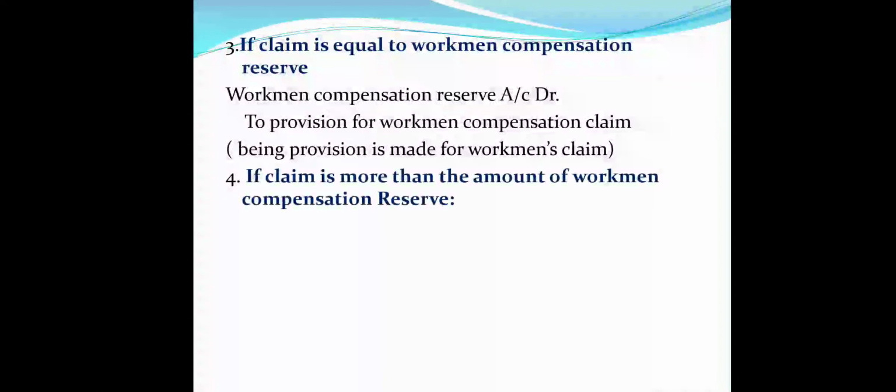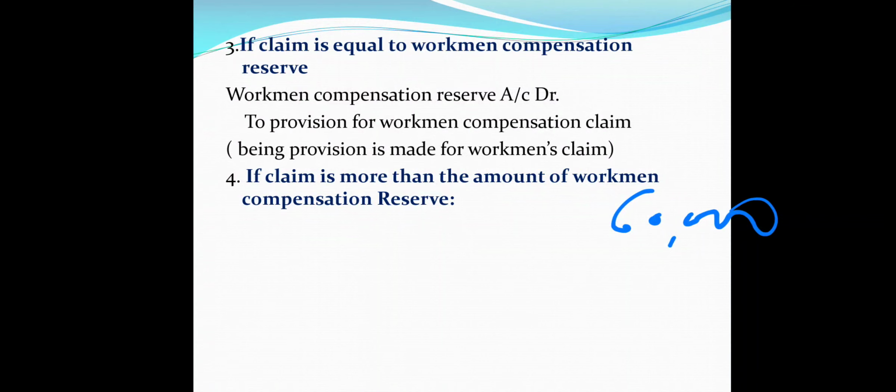Now we will take the fourth case. If the claim is more than the amount of workman compensation reserve, at that time we have to pass the journal entry through the revaluation account, because the amount is more than the amount of workman compensation reserve. Suppose we have 60,000 available in reserve and the claim is for 80,000.